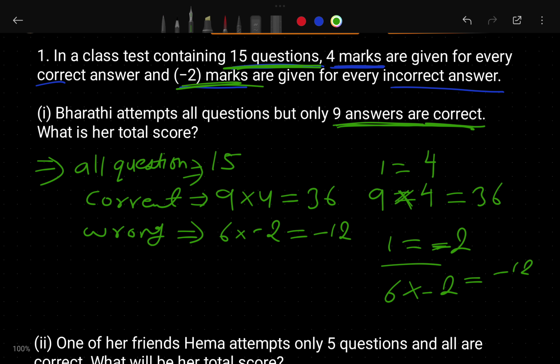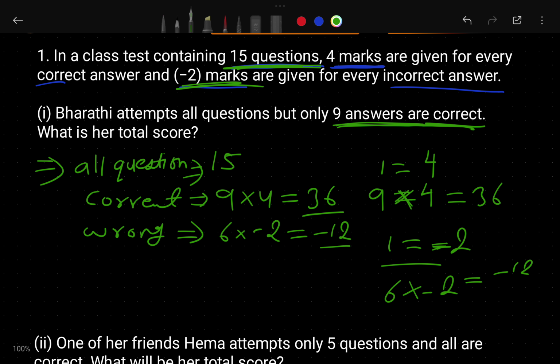So here, how many marks did he get for correct answers? He got 36 marks for correct. And how many marks did he get for the wrong answers? -12 marks. But do you think this is the final answer for Bharti? No, this is not final.